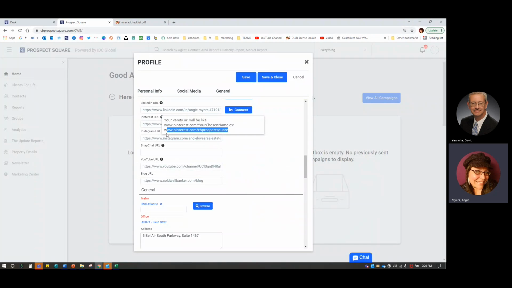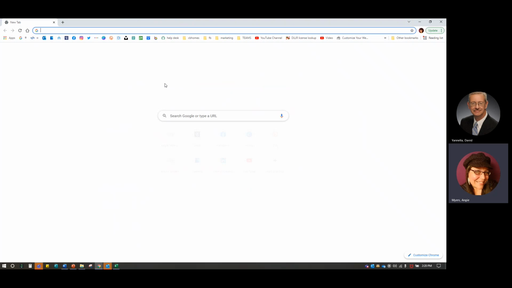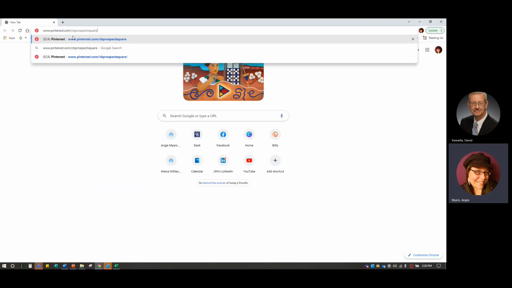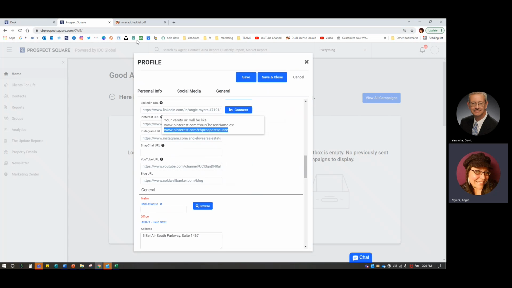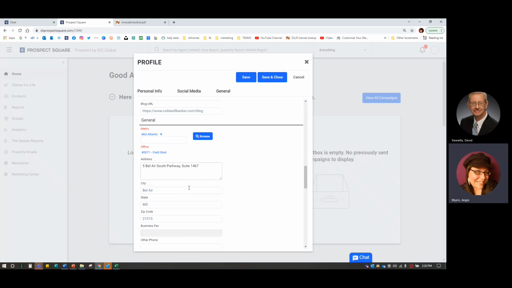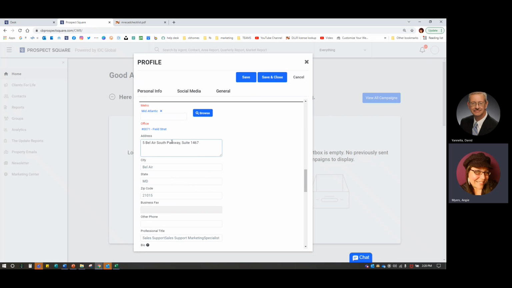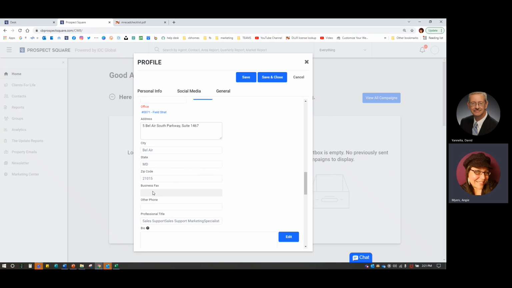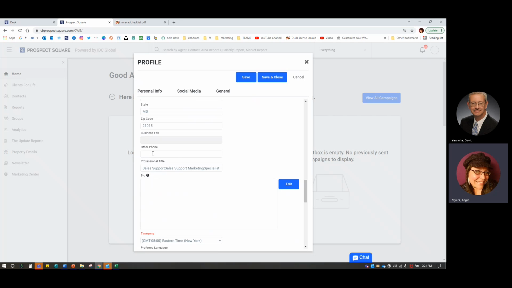So let's copy that. Oh, okay, so that's an example. So I'm not with it today. So that would be their chosen name. You can see it doesn't really exist. So I'm just going to leave my Coldwell Banker one there. Also, your address there is going to be your office address for whichever office you predominantly work from. I'm not included in other phone here, although you could.